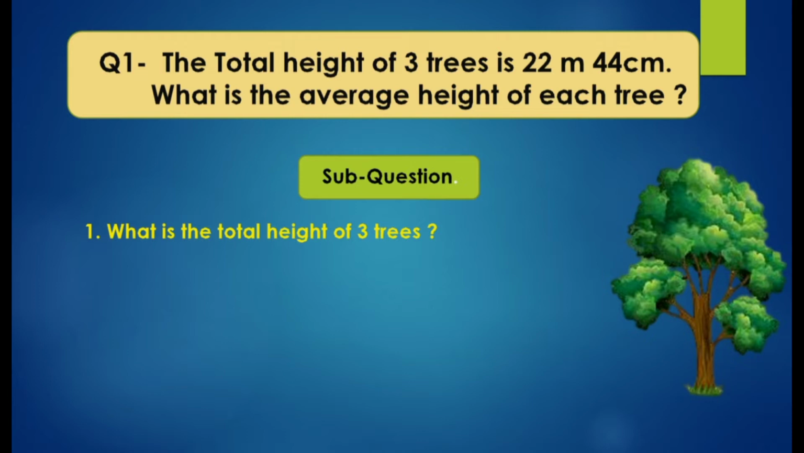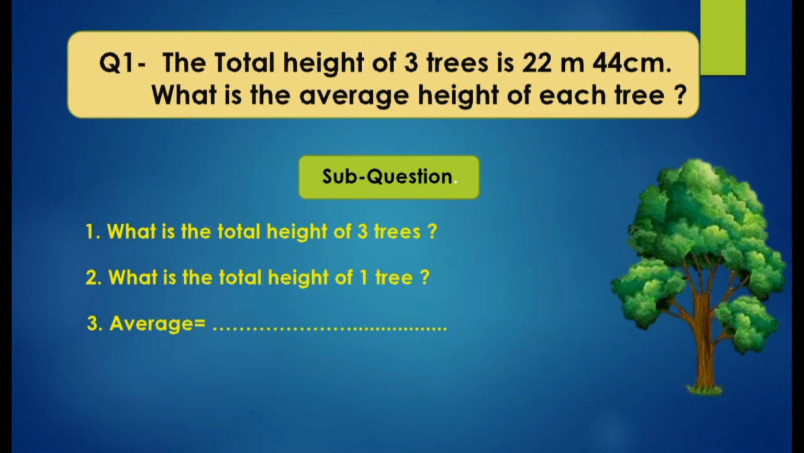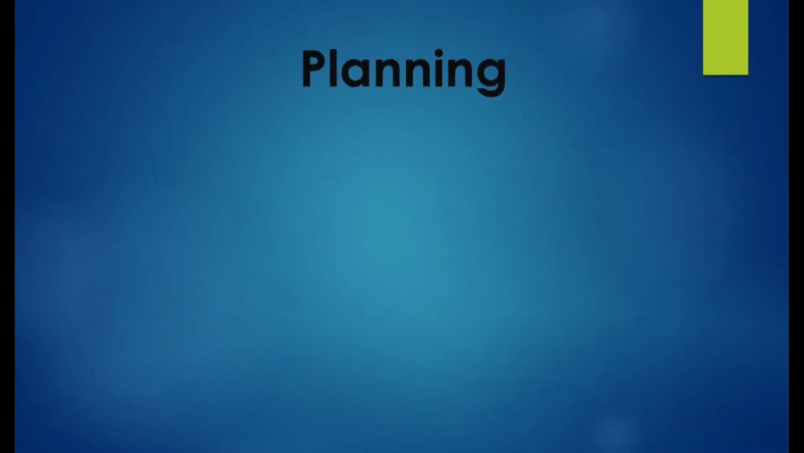Now what is the question asking? Here you can see in question number 1, what is the total height of 3 trees? It is already given in the question: 3 trees is 22 meter 44 centimeter. This is the total height. In the second question, what is the height of 1 tree? This is not given, so you have to find it. Number 3, with the help of the formula, you have to find the average. We will move to the planning.